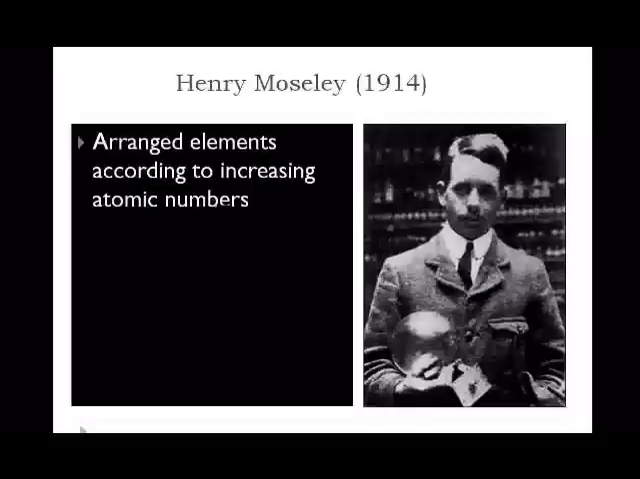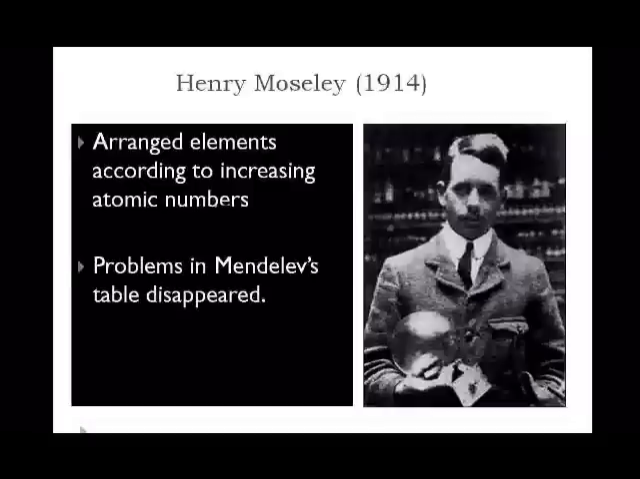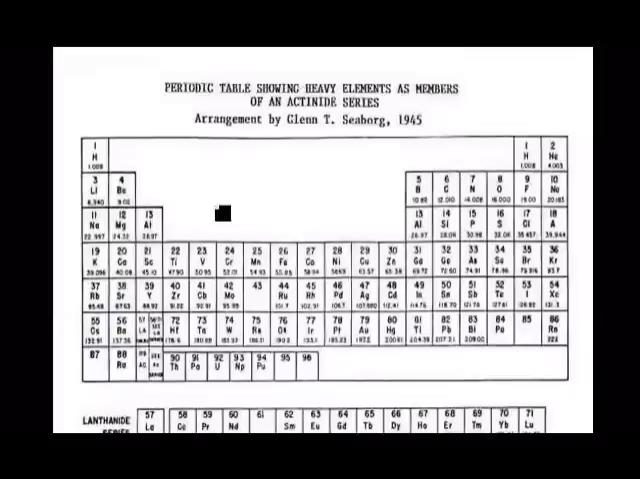When Moseley rearranged Mendeleev's table, the problems disappeared. Arranging elements in order of increasing atomic number took care of some of those problems. And what we saw is that when we increase the atomic number, physical and chemical properties show a repeating pattern. Here was Moseley's periodic table. It looks very similar to ours. Notice again, we still have some open spaces.